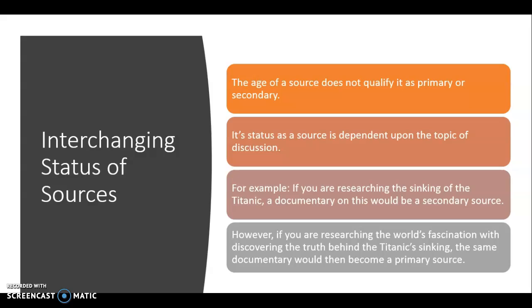Now, the age of a source does not qualify it as a primary or secondary source. Its status is dependent upon the topic of discussion. For example, if you are researching the sinking of the Titanic, a documentary on this would be a secondary source. However, if you are researching the world's fascination with discovering the truth behind the Titanic sinking, the same documentary would then become a primary source.